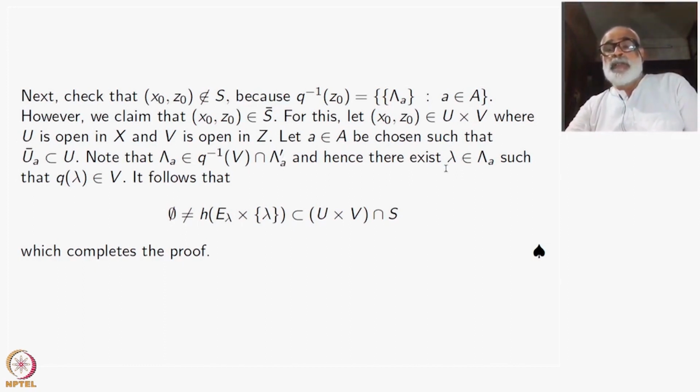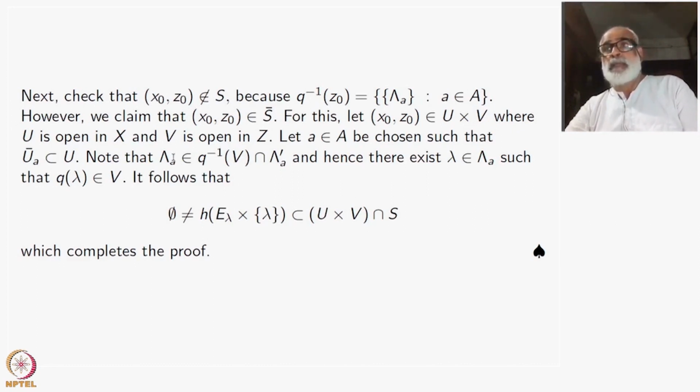Hence we will have some lambda belonging to lambda A, something less than that one, such that Q lambda will be inside V, because it's a neighborhood. Q inverse of V is open, as Q is a quotient map. It's an open subset containing this point.